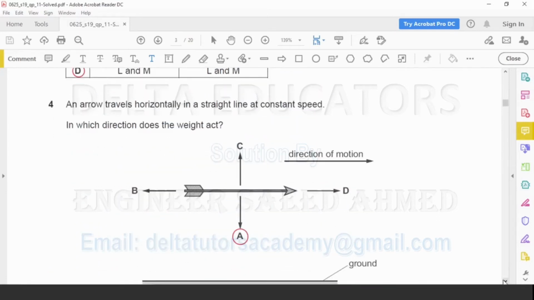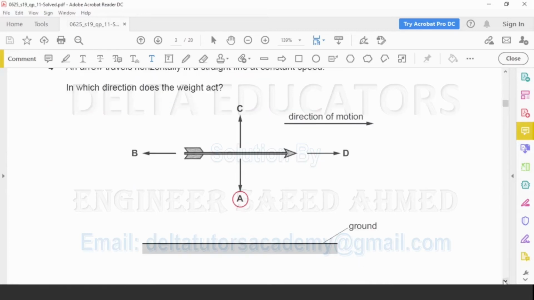Question number 4. An arrow travels horizontally in a straight line at a constant speed. In which direction does the weight act? Weight always acts vertically in the downward direction, and vertically downward there is only one force that is shown by alphabet A. So correct option is A.